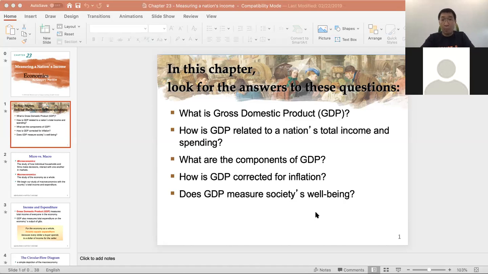It cannot make people better off because your incomes, everything, is going down. Maybe your parents, your brothers, your sisters have to work at home or have to work less, so their income becomes less. And when their income becomes less, it means people's spending becomes less. The demand for goods and services of the whole economy is going down. And when it's going down, what does it mean? It means the economy will go into recession. It's not growing anymore.